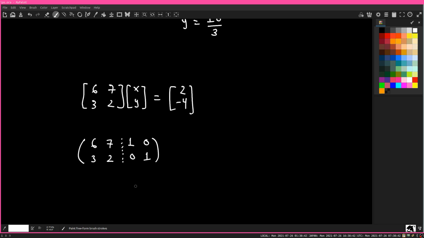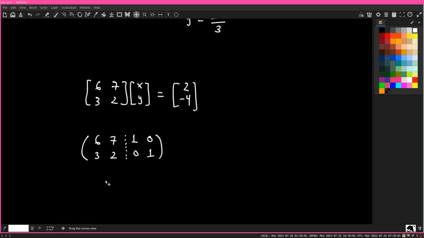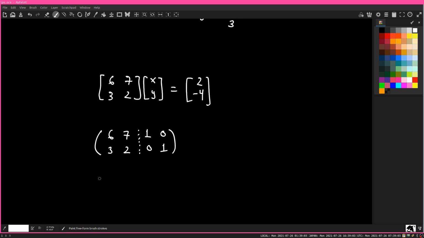Now, what I'm going to do is sort of replicate the series of steps I did before. So take the first equation and subtract the second equation from it.